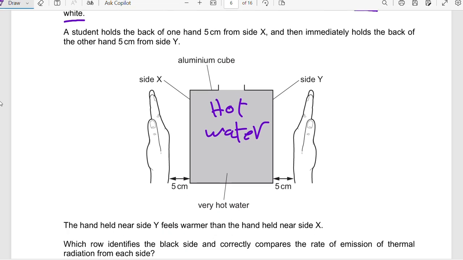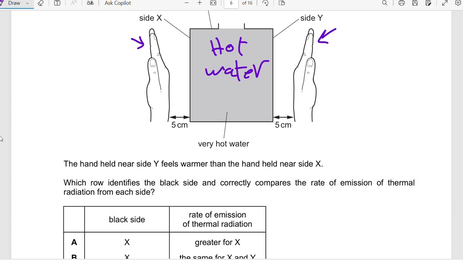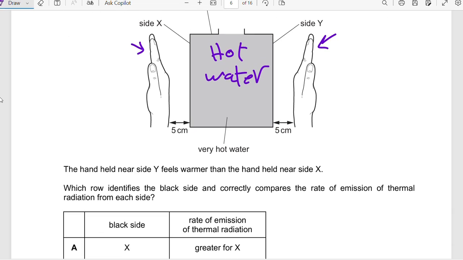A student holds the back of one hand 5 centimeters from X and then immediately holds the back of the other hand 5 centimeters from Y. The hand held near Y feels warmer than the one held near X.